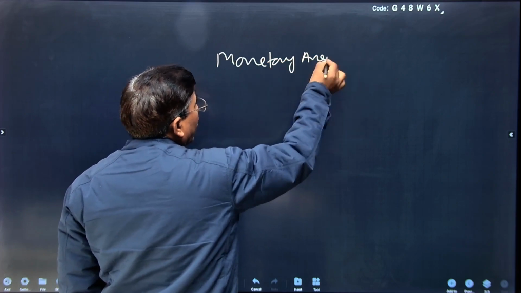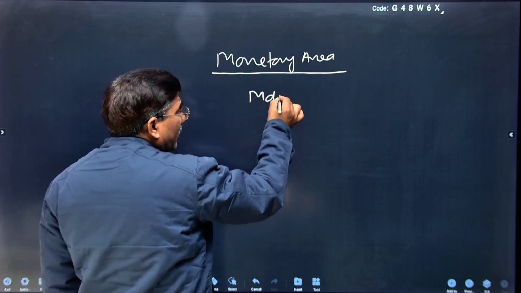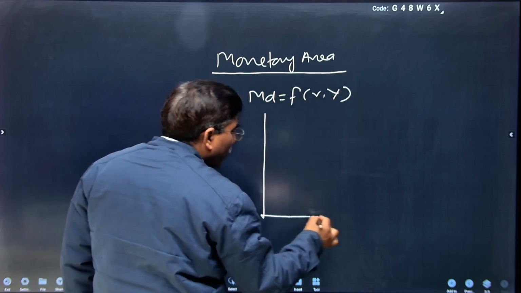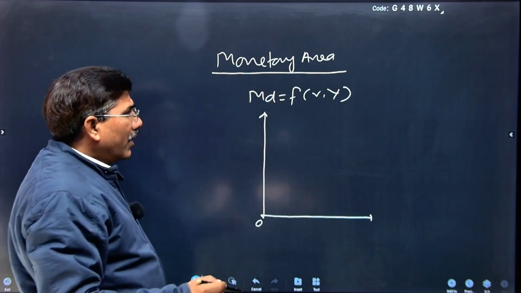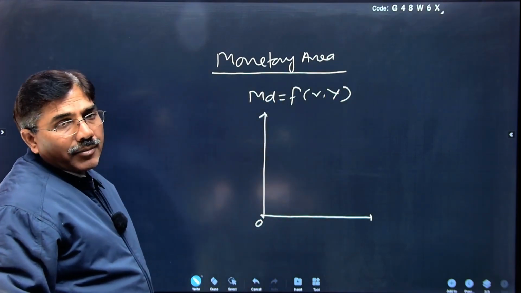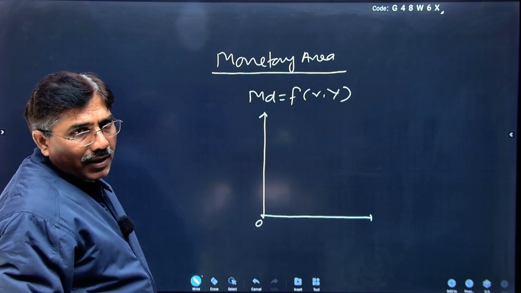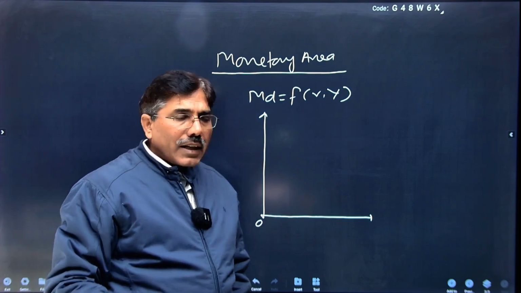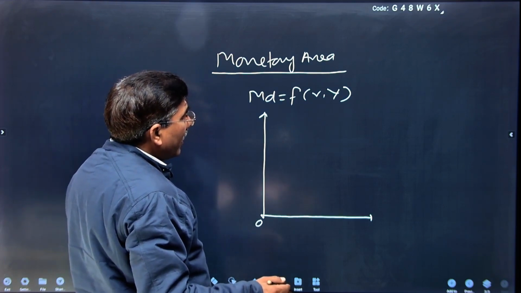Monetary area. Consider money demand as a function of the rate of interest and level of income. If you go through the theoretical area of money demand, I explain it with the help of a diagram, and you can understand there is the concept of the LM curve. What is the LM curve? First, you have to understand money demand and level of income.